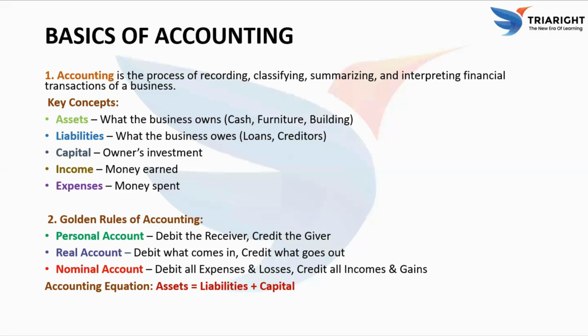Now, finally, the accounting equation, which is the foundation of accounting. Assets equal liabilities plus capital. This means everything the business owns is either funded by borrowed money, like liabilities, or the owner's investment, meaning capital. For example, if a business has assets worth 10,000 and owes 4,000, then the owner's capital is 6,000. So, accounting helps businesses keep track of their finances and make better decisions.